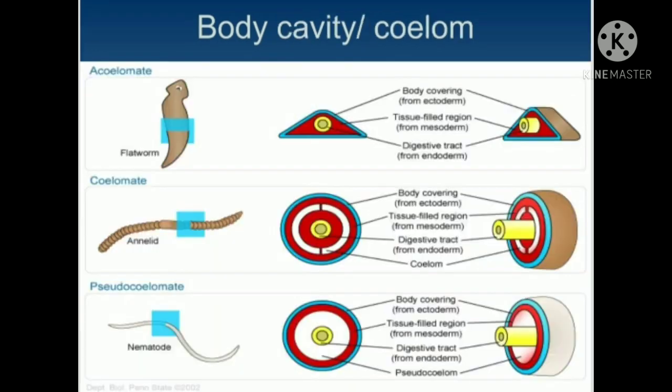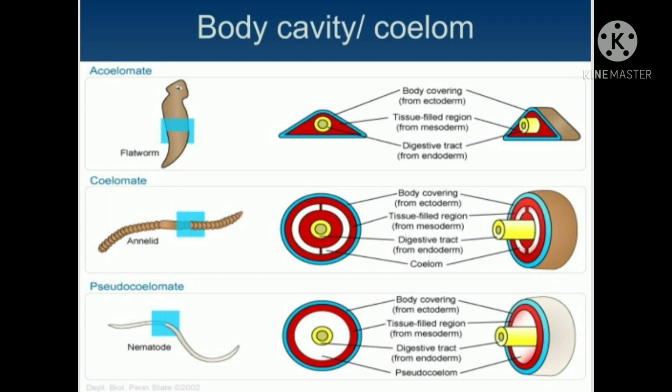Next one is the body cavity or coelom. Coelom means space. So, body cavity or coelom is the space between the body wall and the alimentary canal, which is produced by splitting of mesoderm during embryonic development. Depending on the nature of coelom, there are three types of animals: acoelomate, pseudocoelomate, and coelomates.